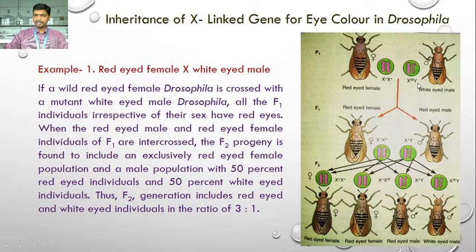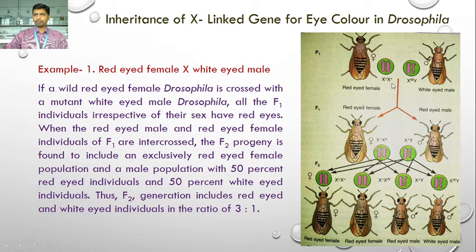The condition in the male is hemizygous. In female both the chromosomes are the same, but here the chromosomes are different, one is X, another is Y. So this is a hemizygous condition, but in female it is homozygous. The female is homogametic, meaning both genes are the same plus gene, but in male the condition is heterogametic. Here the gametes are different. One contains the W gene while one contains only the Y chromosome, because there is no homologous chromosome in the male for the X chromosome. So the male is heterogametic.